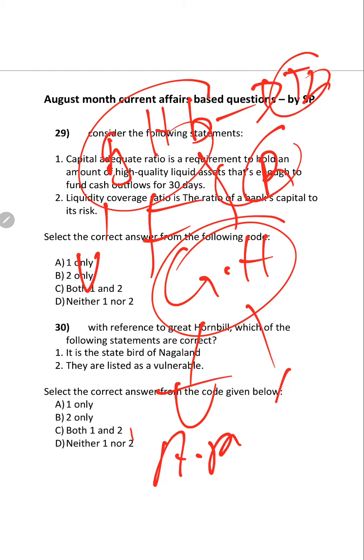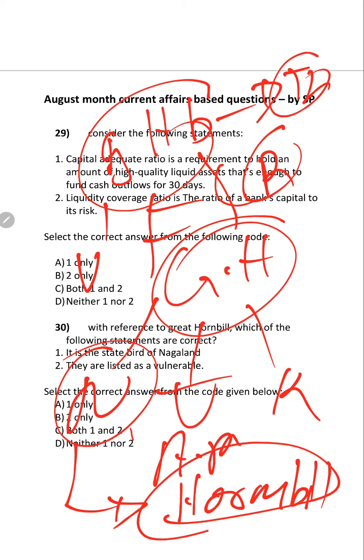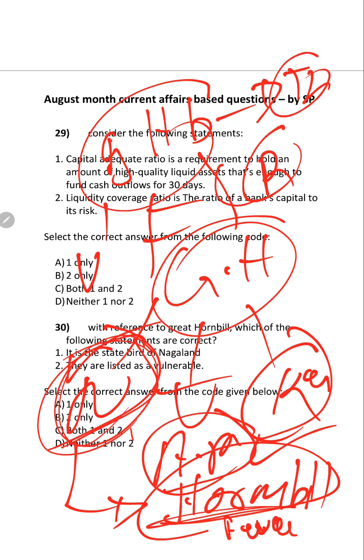Arunachal Pradesh or Kerala or Nagaland? Because Nagaland celebrates every year Hornbill Festival. It's a big festival, one of the biggest festivals in Nagaland. So you should know which will be the state bird of Nagaland. If you think Nagaland, because they are celebrating biggest festival as a Hornbill festival, then it is wrong, because it is a state bird of Arunachal Pradesh and Kerala.